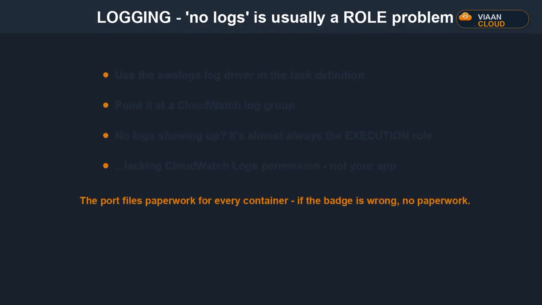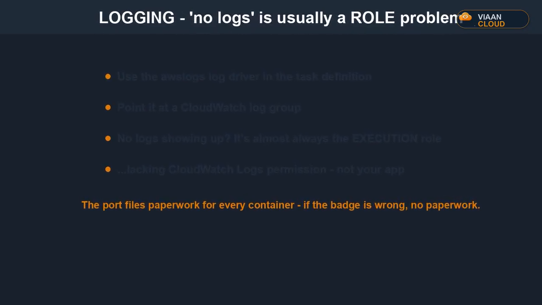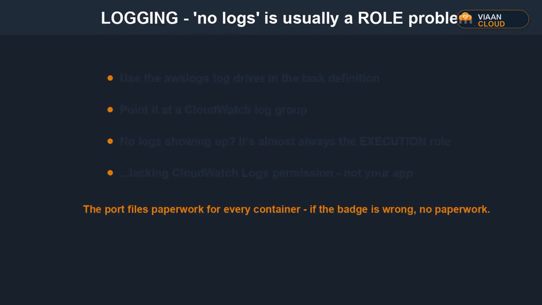Third, compliance that runs itself. Instead of a one-time security check, use AWS Config conformance packs, rules that continuously flag any task running as root, any plaintext secret, any old platform version, and report drift automatically. That's the difference between passing an audit once and staying compliant.